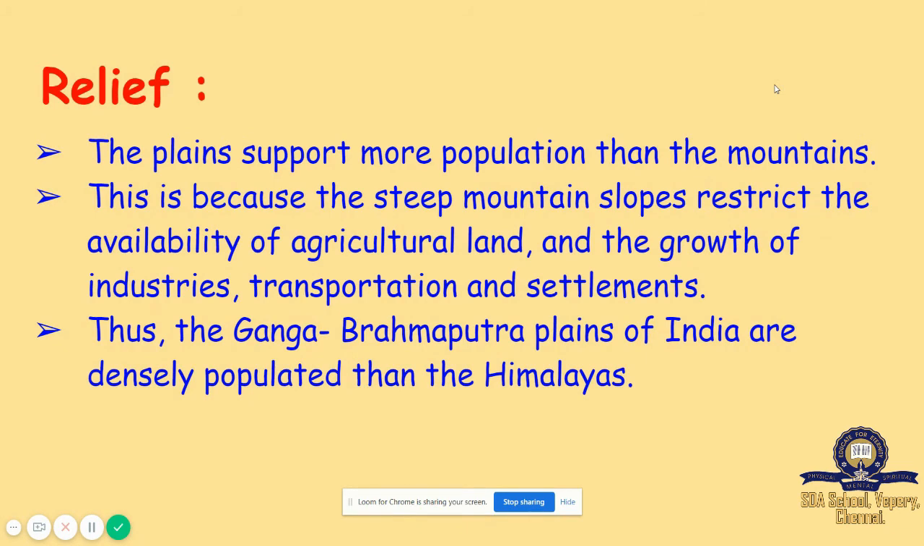So, the plains support more population than the mountains. Why is this happening? Because the steep mountain slopes restrict agricultural land and the growth of industries, transportation, and settlements. All of these are less in number in relief areas. Thus, the Ganga Brahmaputra plains of India are more densely populated than the Himalayas.